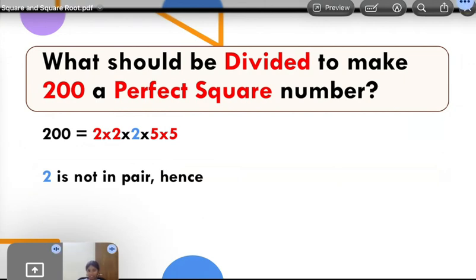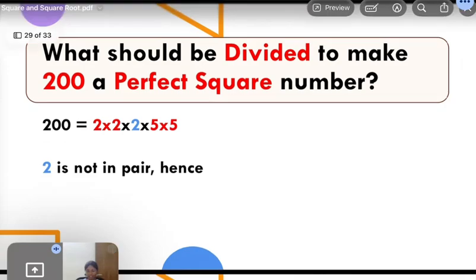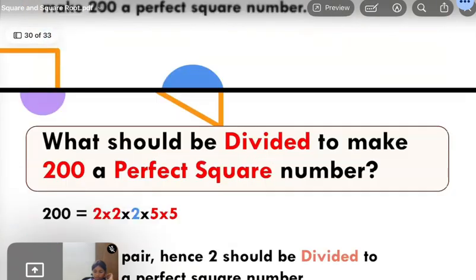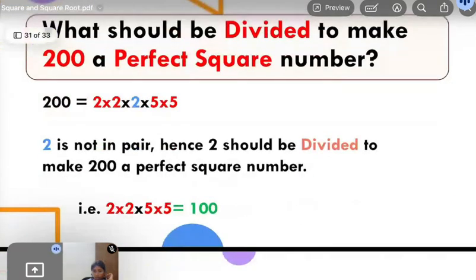Okay, be confident. Over here, we will write the statement: 2 is not in pair, this is the reason for division. Hence, 2 should be divided to make 200 a perfect square number, and hence we will get this.